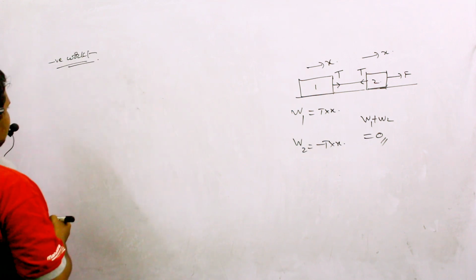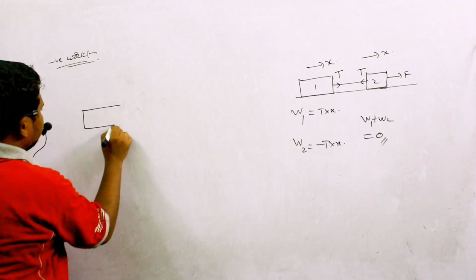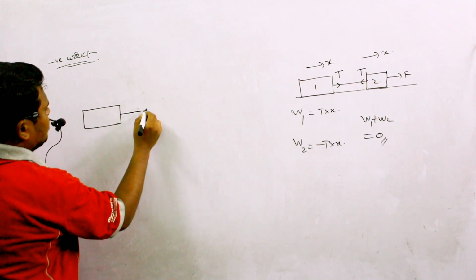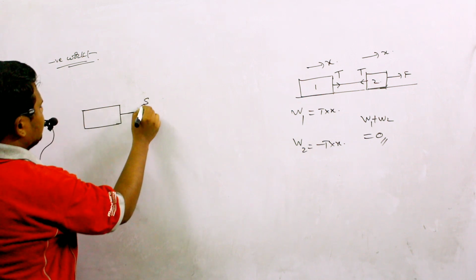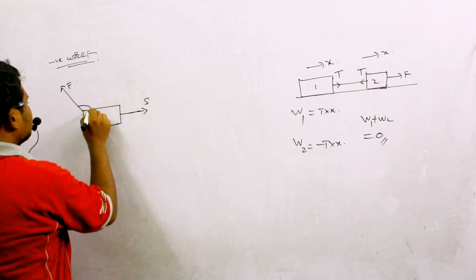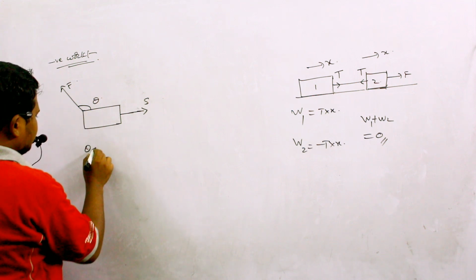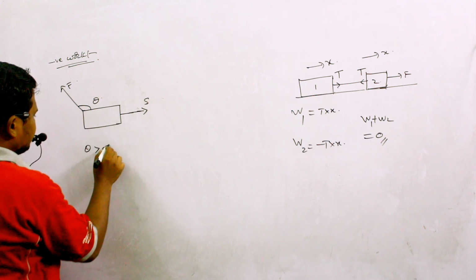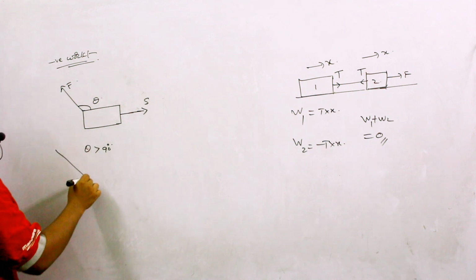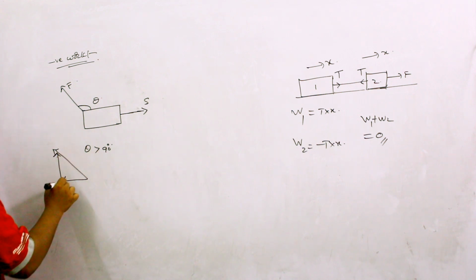Negative work. Work done is negative if there is a component of force in the direction opposite to the displacement of the body. This angle is theta here, so definitely I can say theta is greater than 90 degrees in this condition. Therefore, how can I split this force into two components? I can split this force into two components like this.